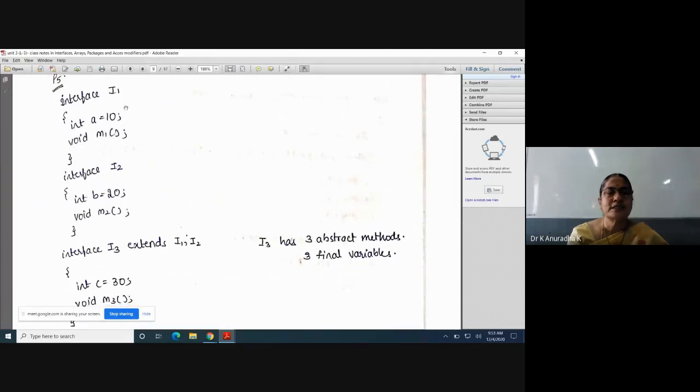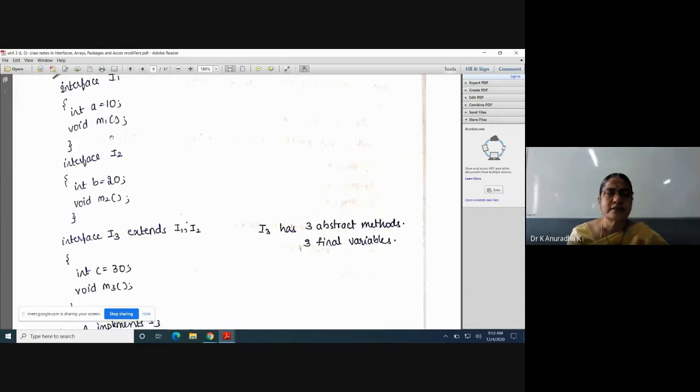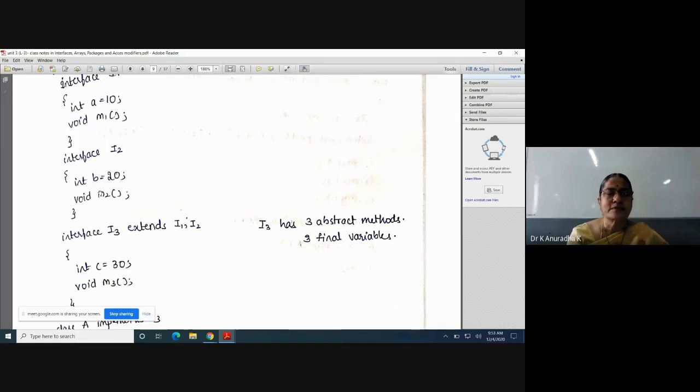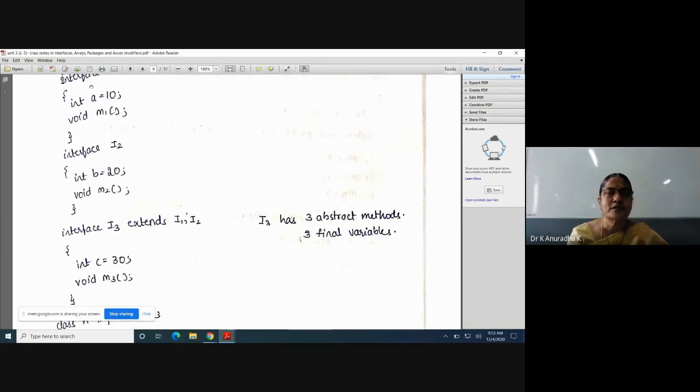Okay, next program. Here I am defining two interfaces. Simply you can write like this, because public, static, final are available for this variable and public and abstract are available for this method. Simply you can write the interface like this without writing public, static, final here and public and abstract here. So this is the interface I1, which is defined with one final variable and one abstract method M1. Abstract methods must end with a semicolon. There is no body for abstract methods. And the same for interface I2, it consists of one final variable B and one abstract method M2. So these are the two interfaces.